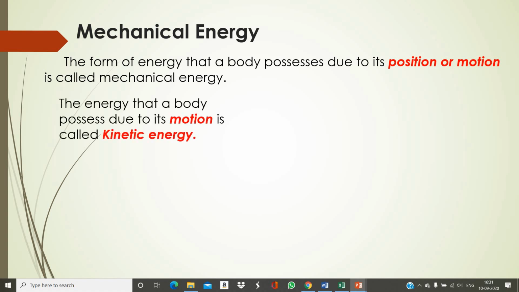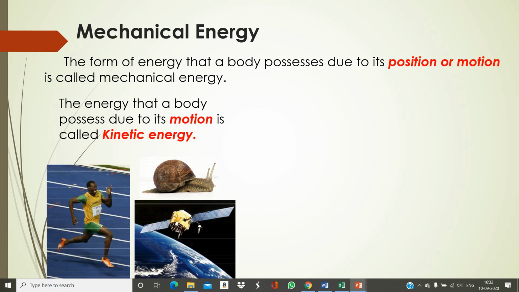The first type is called kinetic energy, the energy that a body possesses due to its motion. So when the body is in motion, the body possesses kinetic energy. For example, when Usain Bolt runs, he possesses kinetic energy.